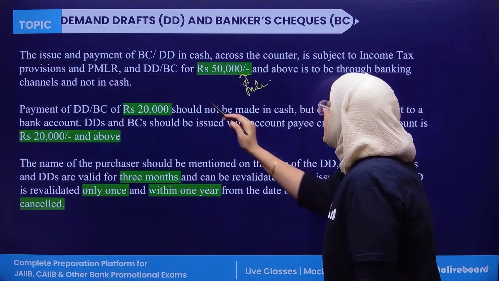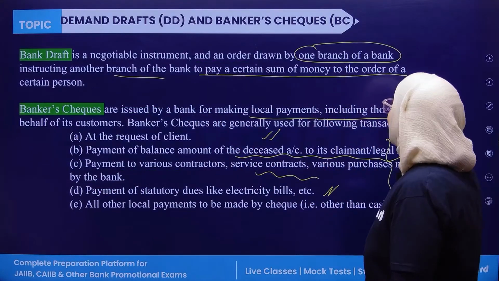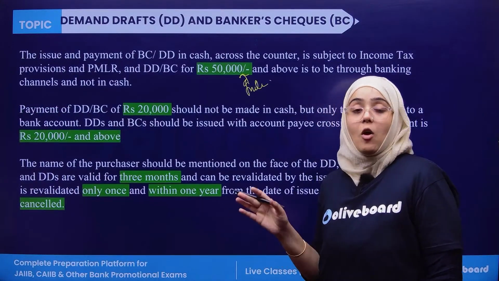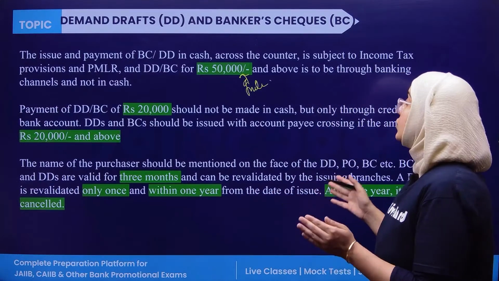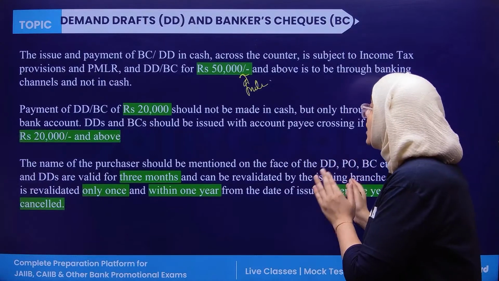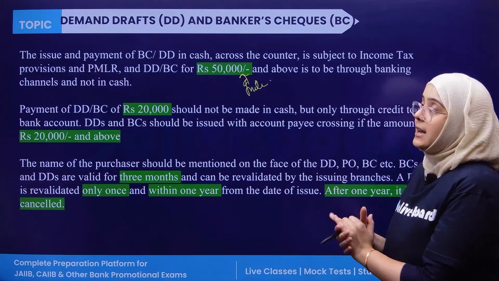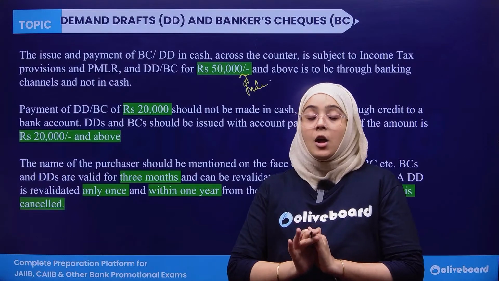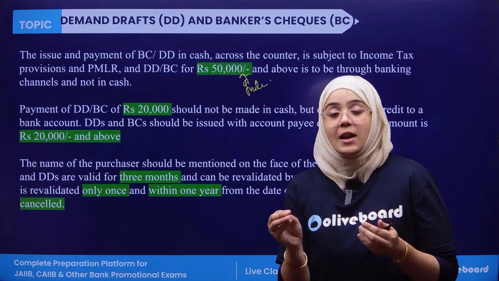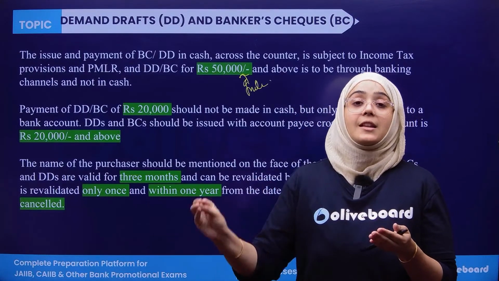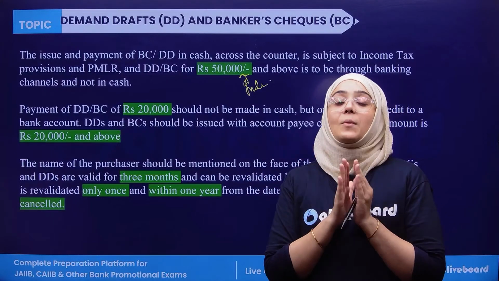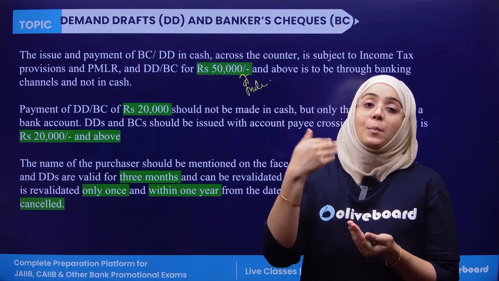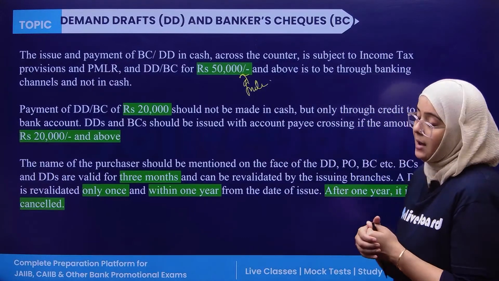But now this limit is 20,000, meaning if the value of any banker's check or demand draft is 20,000 and above, it should not be made in cash, and it should be credited only through bank accounts. So there should be official banking channels, and it shouldn't be dispersed in cash if the value is 20,000 and above. So currently the limit is 20,000 and above, previously it was 50,000 and above.